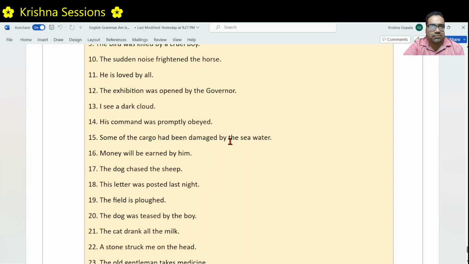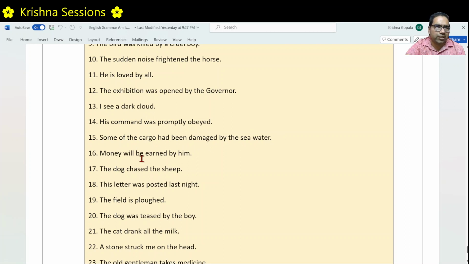Some of the cargo has been damaged by the seawater. The sentence is about the cargo. Cargo has been damaged, had been damaged. But the cargo did not do any action. The seawater did the action. That's why this is in passive voice. The cargo received the action done by the seawater.